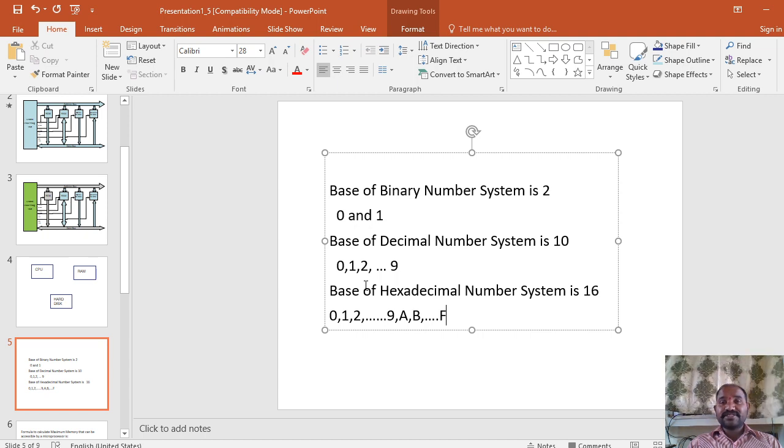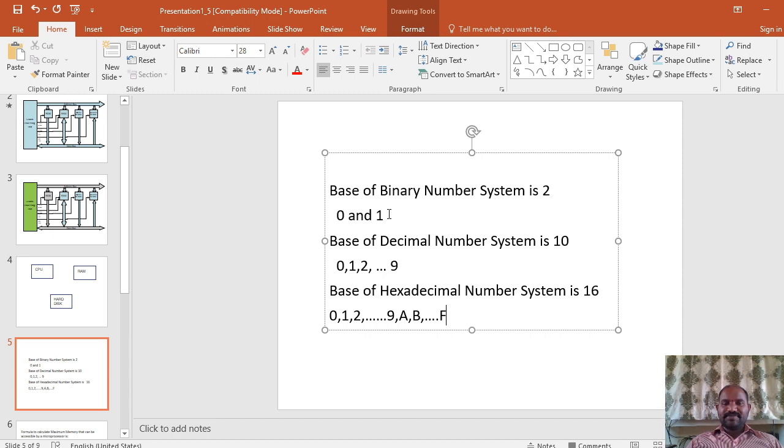Why does it work based on the binary number system? Because the microprocessor is designed using digital electronics, using logic gates and memory components like flip flops. That's why the microprocessor always works in the binary format, but the information stored in memory is in the hexadecimal number system format.